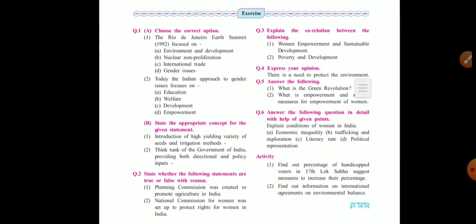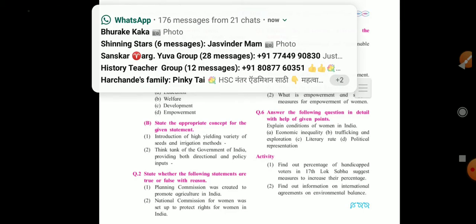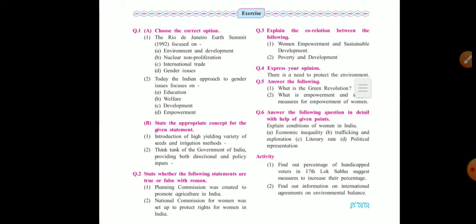Very first question is question number 1A. Choose the correct option. I am reading the first one. The Rio de Janeiro Earth Summit 1992 focused on, and the answer is environment and development. I am repeating the answer. Answer A, environment and development.